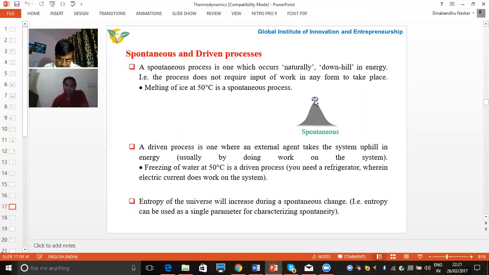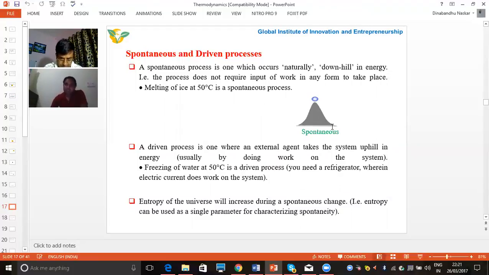This is a ball resting on the uphill. So when we give even a small disturbance, this ball will come and fall down automatically to the ground because of the gravity force. In this case, we are not providing any external force. It will come down automatically by the force of gravity. So this is the example of a spontaneous process.